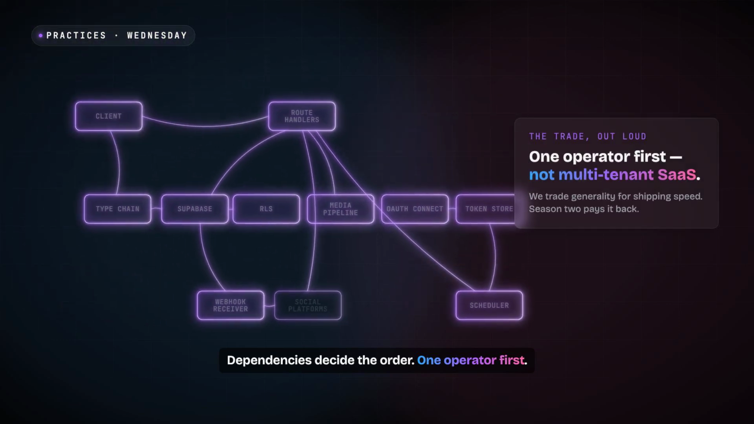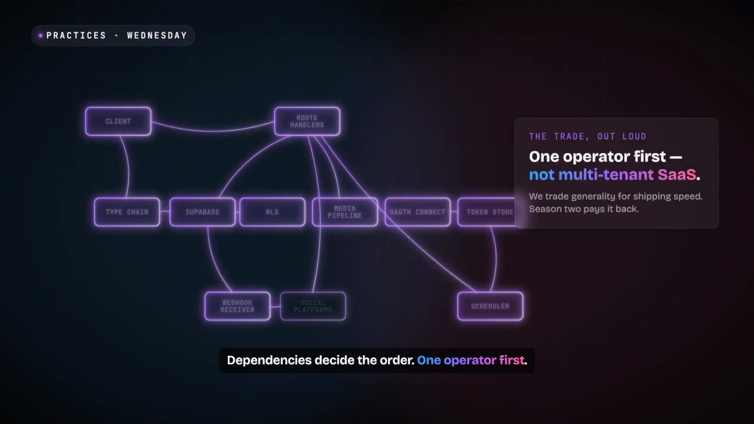We don't build these in any order, the dependencies decide. Data first, because everything types against it. Then auth, then the tokens auth produces, then the security around them. Surface, callbacks, media. And the scheduler last, because it needs all the rest.